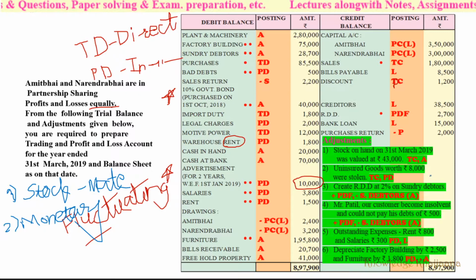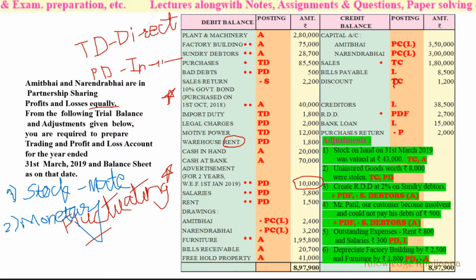Uninsured goods worth rupees 8,000 were stolen. Trading account credit side, because whatever happens with the goods and the goods go out should be recorded on the trading account credit side. That's why you must remember. See the drawings. The partners take out some goods, that is called drawings. So goods have gone out, and those are recorded on the trading account credit side. Loss by fire, theft, spoilage, damage, loss in flood, etc., are recorded on the trading account credit side, and the monetary loss is recorded on the profit and loss account debit side.